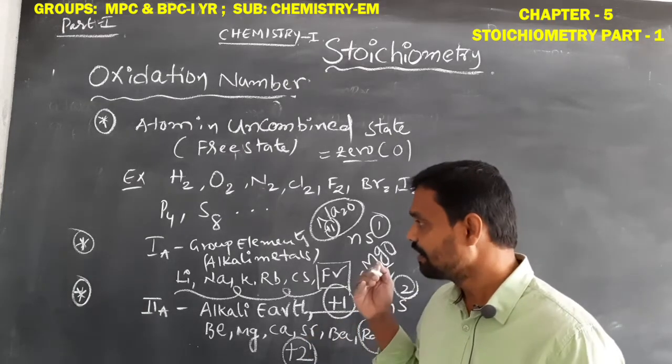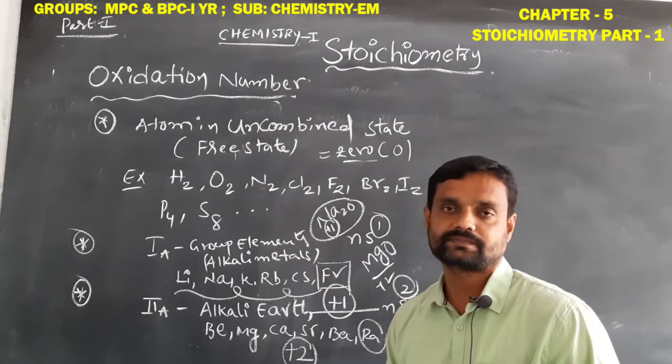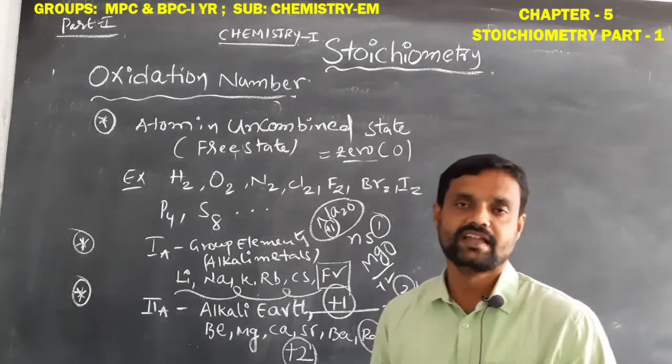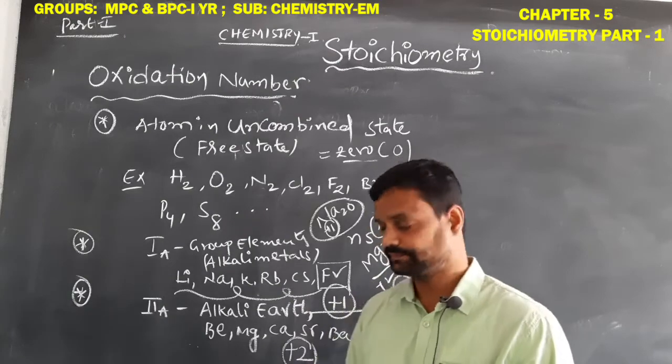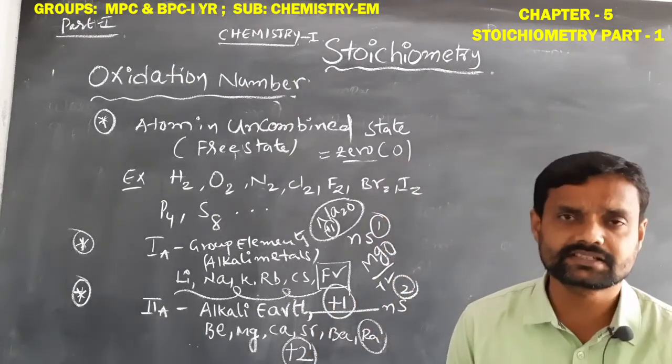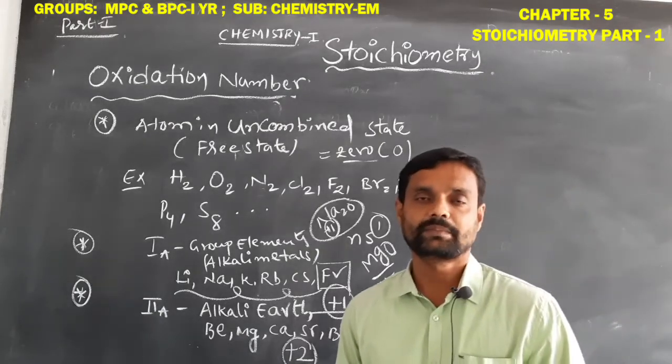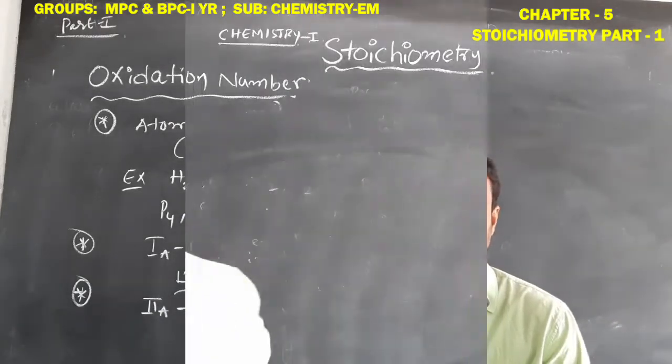So the first A group elements always show the +1 oxidation number. The second A group elements, beryllium, magnesium, calcium, strontium, barium and radium, always show the +2 oxidation number.